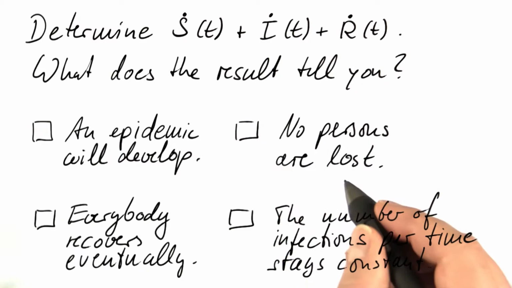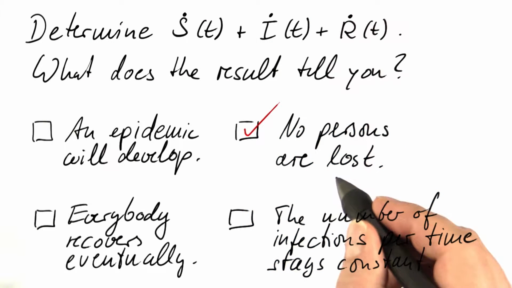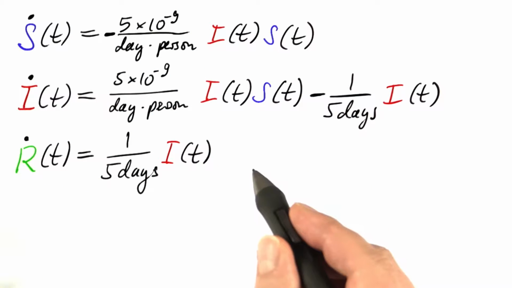The correct answer is that no persons are lost. Let's look into the reason for that. These are the equations of the SIR model.